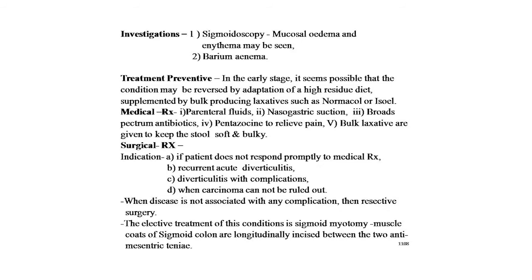Indications for surgery are: if the patient does not respond promptly to medical treatment, recurrent acute diverticulitis, diverticulitis with complications, and when carcinoma cannot be ruled out. When the disease is not associated with any complications, then resective surgery is to be done. The elective treatment of this condition is sigmoid myotomy. The muscle coats of the sigmoid colon are incised longitudinally between the two antimesenteric taeniae and then sutured.